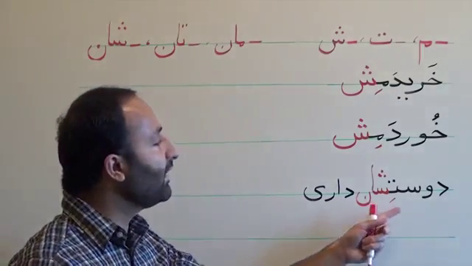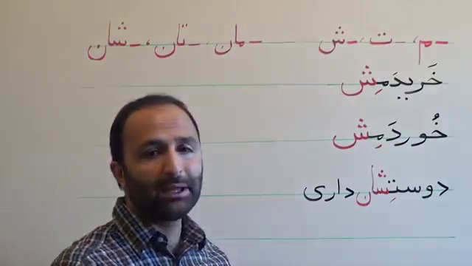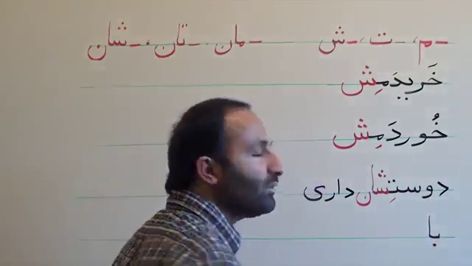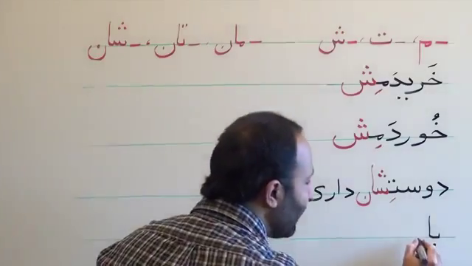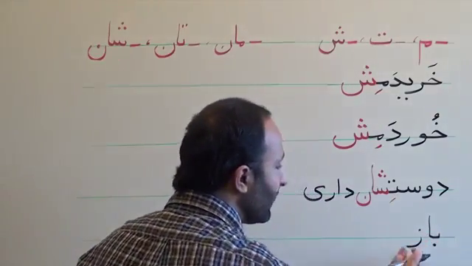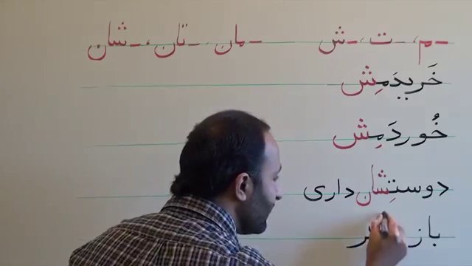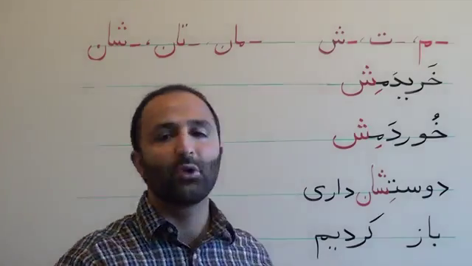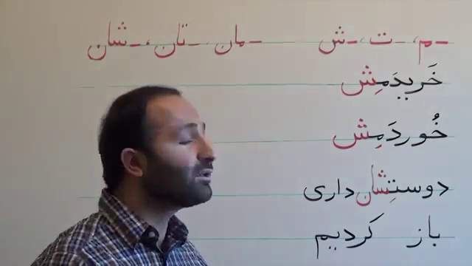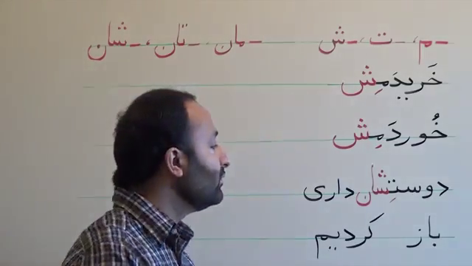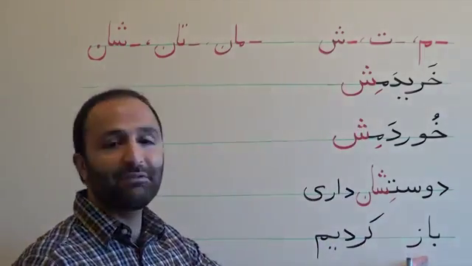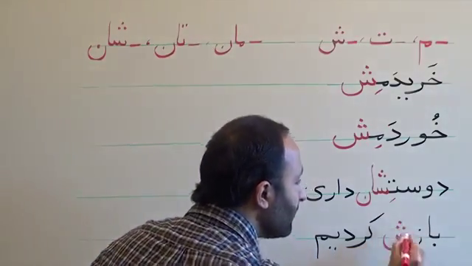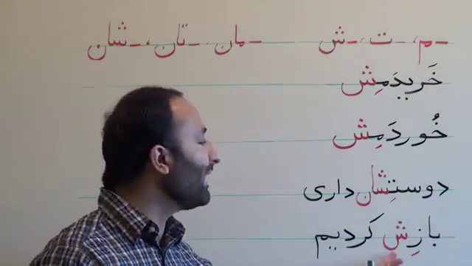Another example for the compound verb, the verb to open, باز کردن. You want to say that I opened it. So you have the non-verbal part, and then you have the verbal part. Say باز کردیم, we opened. So you want to say that we opened it. You add the ending to the non-verbal part of the compound verb: بازش کردیم, we opened it.